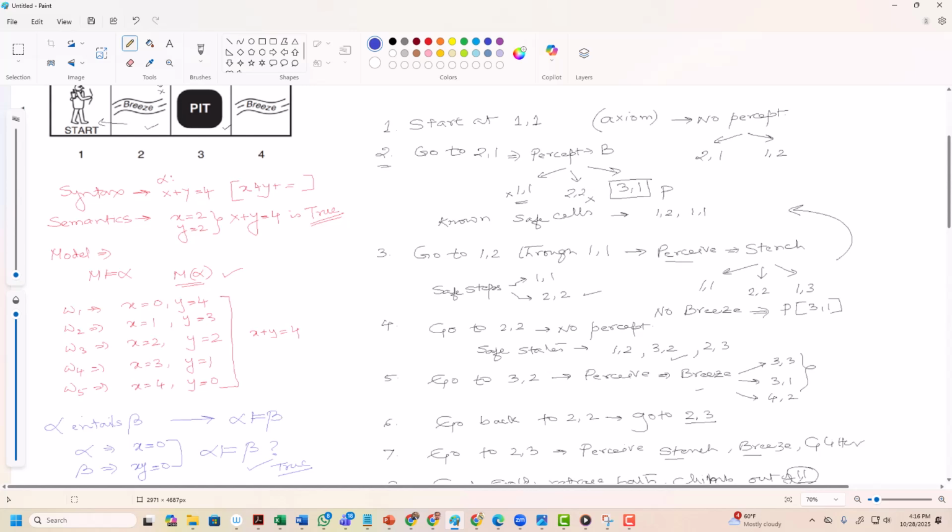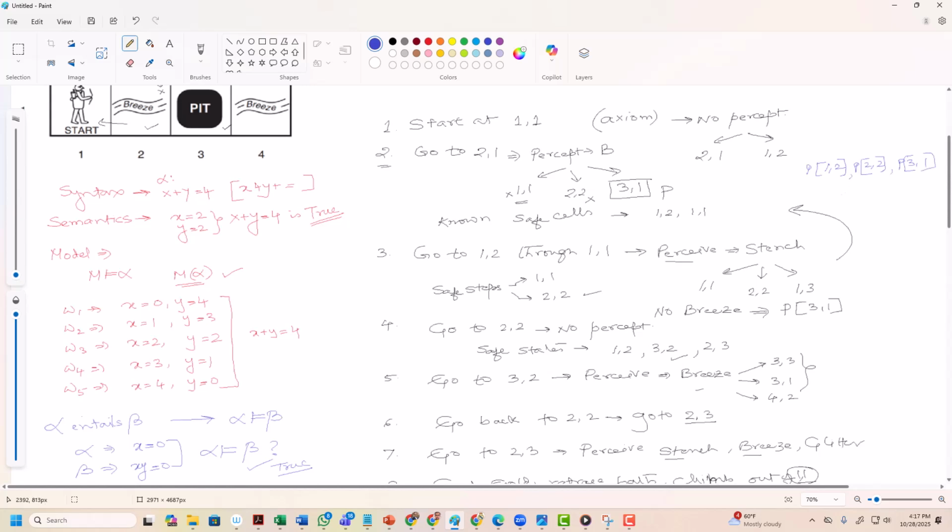Let's say there is a pit in 1,2, 2,2 or 3,1. Pit at 1,2 is a statement we are checking the truth of. Pit at 2,2 is another statement, and pit at 3,1 is another statement.